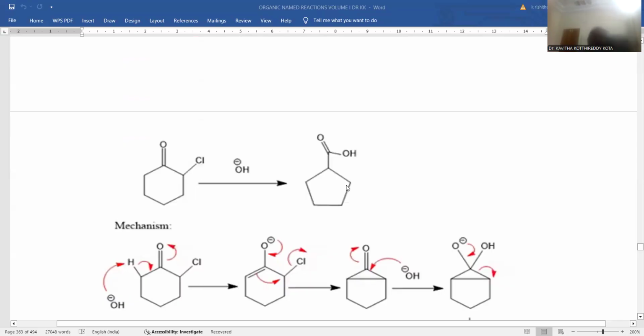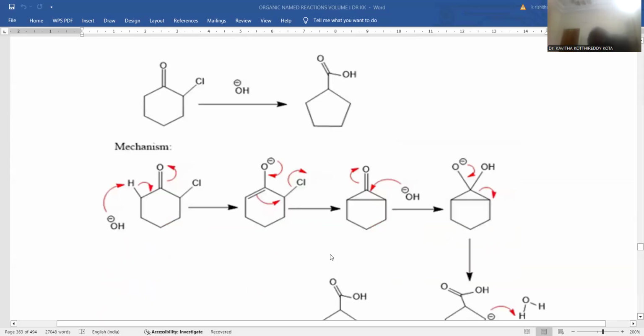Here is the clear example, and its mechanism is explained in this session, right? So if you are taking alpha chlorocyclohexanone as a starting material, whenever it is treated with alkaline conditions like sodium hydroxide, there is a formation of cyclopentanoic acid as the final product. How this ring contraction takes place and how one of the carbons is taken out as the exocyclic carboxylic acid system, in order to understand all these ambiguities, there is a clear mechanism manifested. So here is the alpha chlorocyclohexanone. Whenever hydroxide is pulling up the alpha hydrogen atom from the adjacent position.